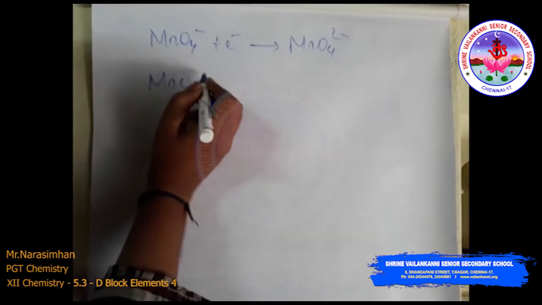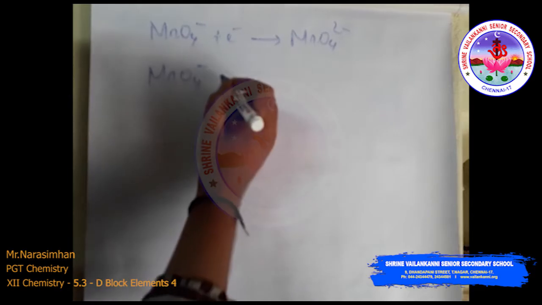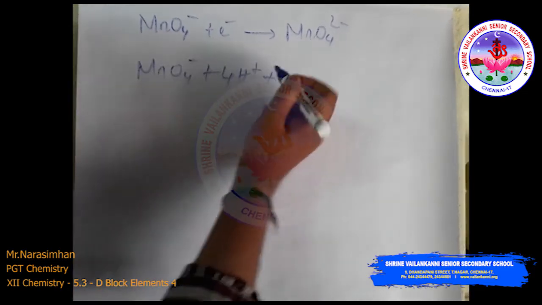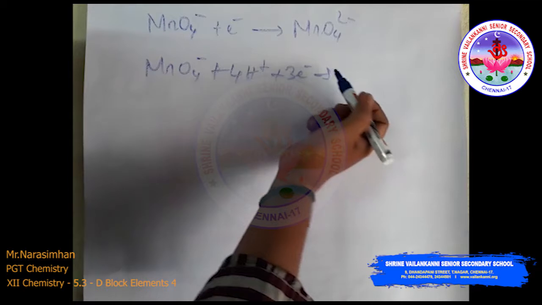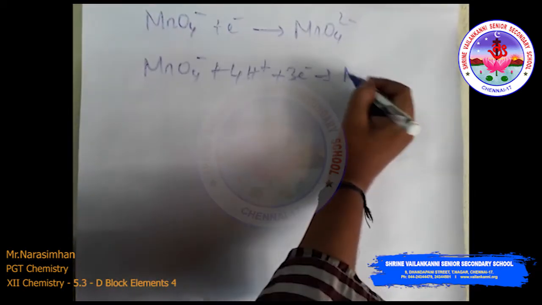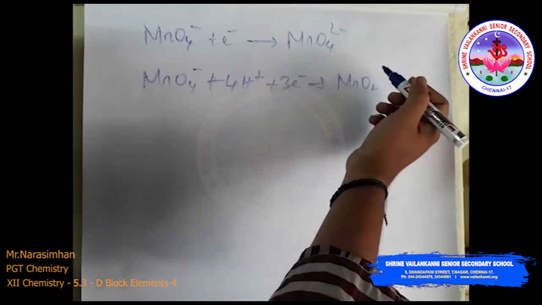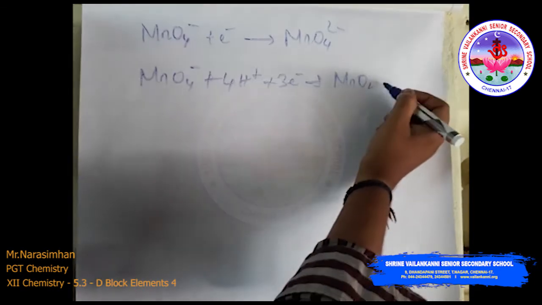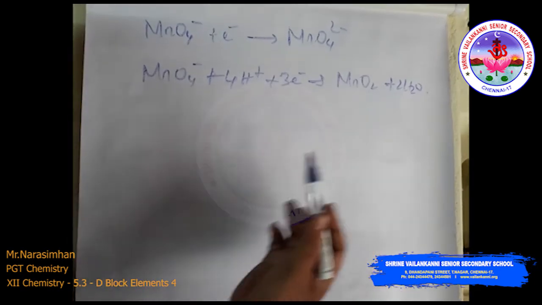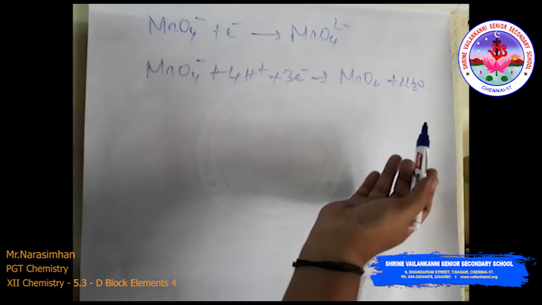Here the next is MnO4 minus reacting with acid: MnO4 minus plus 4H plus, 3 electrons gained, gives MnO2 plus 2H2O. This electrode potential value is plus 1.69 volt.